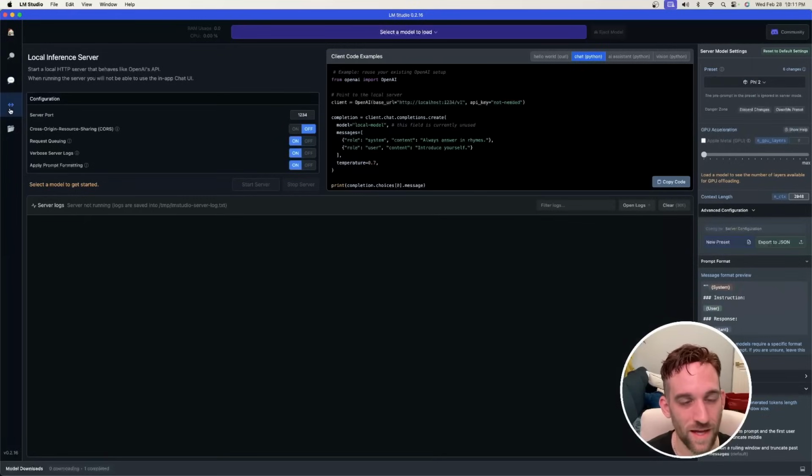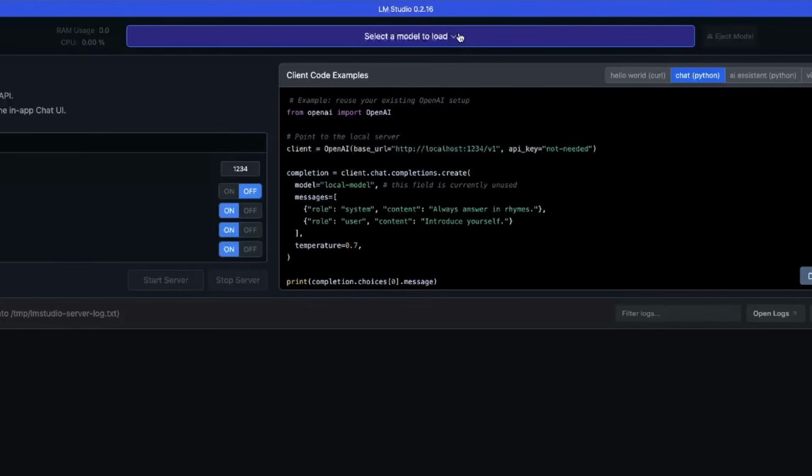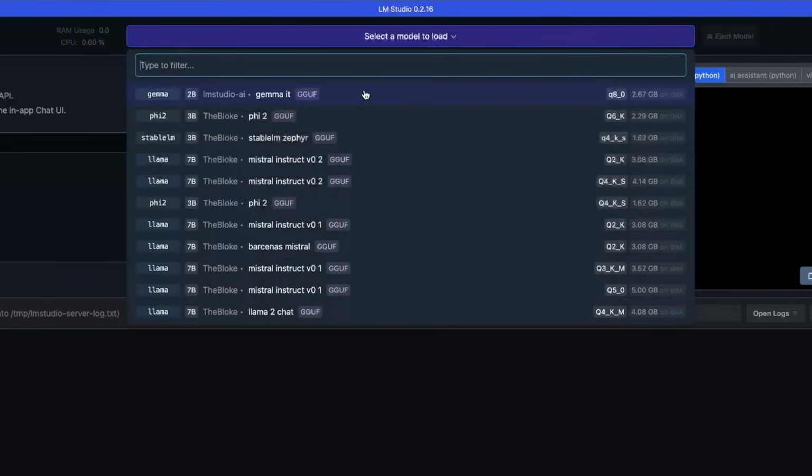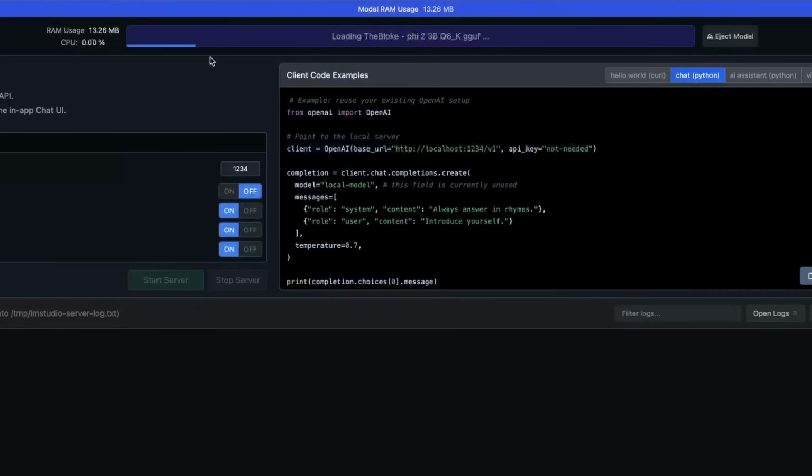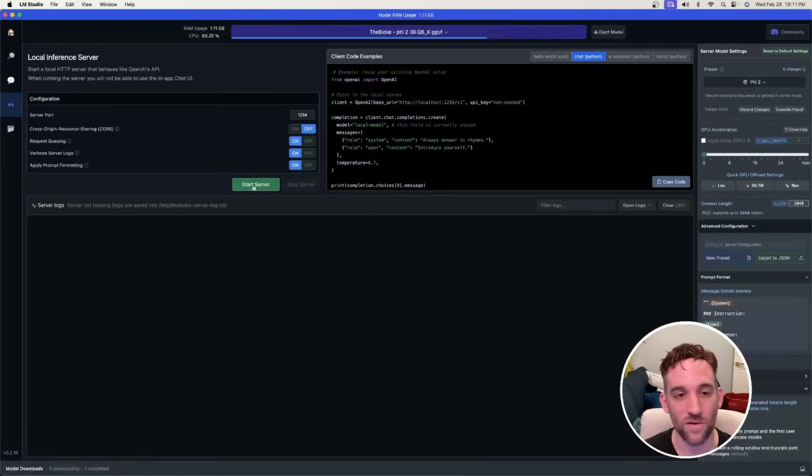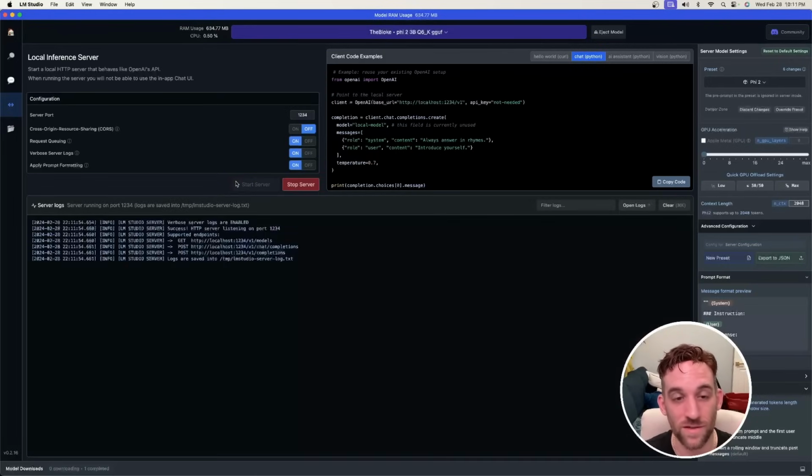So click that. And now what you can do at the top again is the same, select the model to load, click this and choose a model that you want to use. I'm just going to use the Phi-2 model because it's small for my machine. So I'm going to click this. It's going to start the load process. And whenever that's done, this start server button will light up green. All you need to do is just click start server. And that's it. Now we can use this model in our agent workflow.